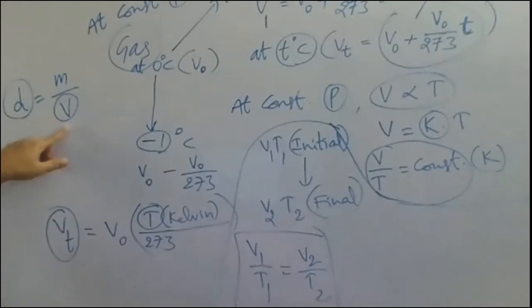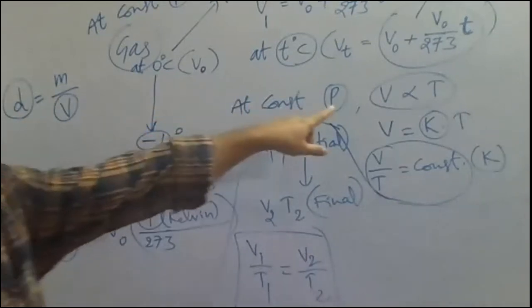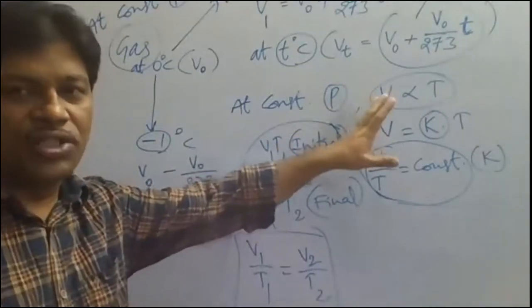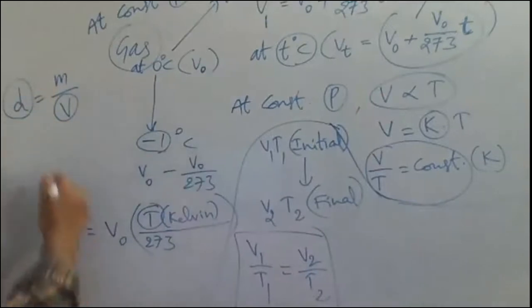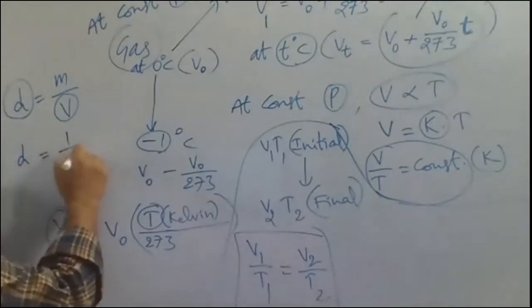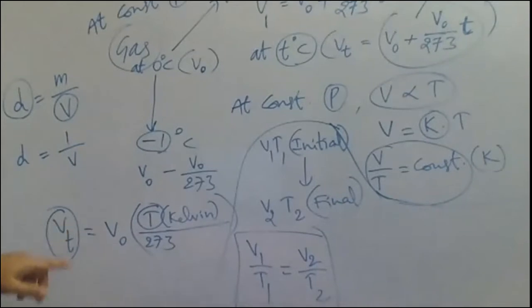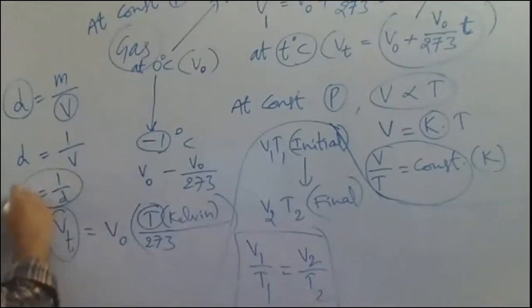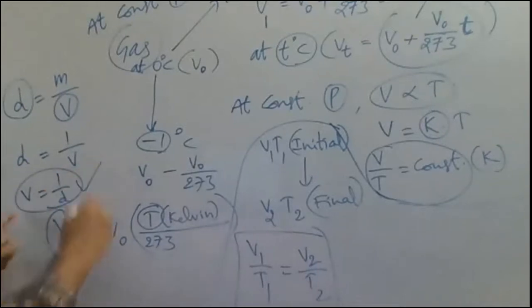Now, density and volume, how are these two related? Inversely proportional to each other. And here we are taking the volume of a given mass of gas, which means mass is constant here. When mass is constant, we can write D is equal to 1 by V. Wherever D is there, we can take 1 by V, or wherever 1 by V is there, we can take D. Now V is equal to 1 by D, so wherever V is there, we can write 1 by D.